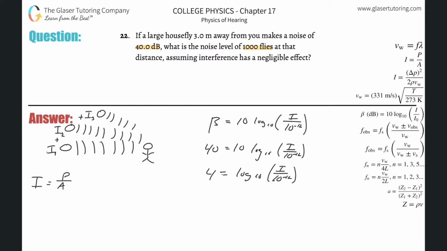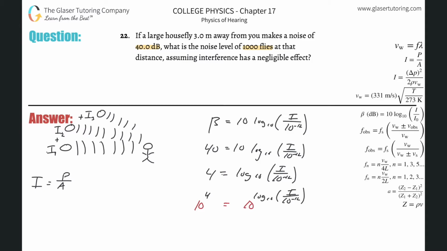Divide by 10, and it's equal to 4 equals log base 10 of I over 10 to the minus 12th. To get rid of the log, you take the base 10 and place both sides as the exponent.